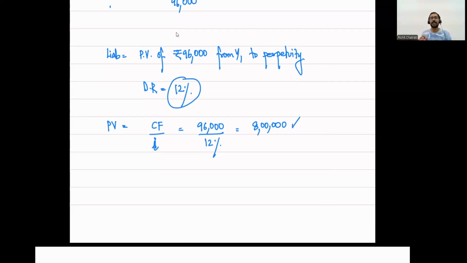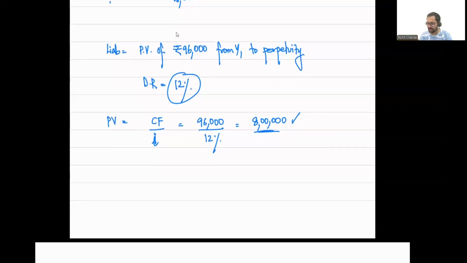This 8 lakhs represents the present value of the obligation that P Limited has to pay 96,000 every year until the date of liquidation, payable by P to Q company from year one till perpetuity. Remember, the total proceeds that we received is 12 lakh rupees.